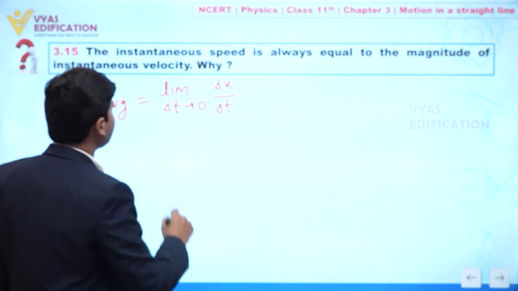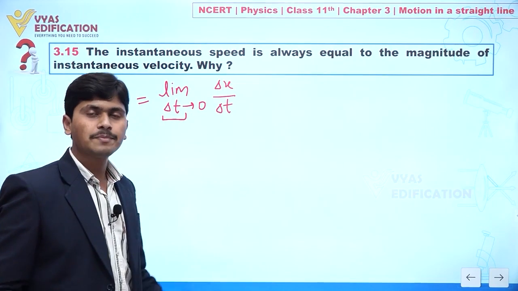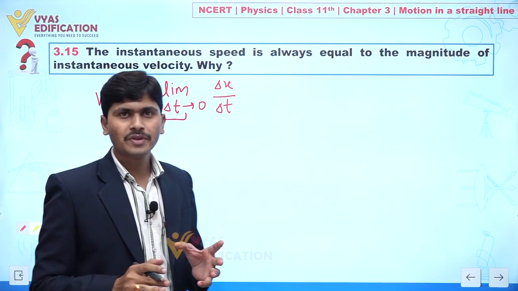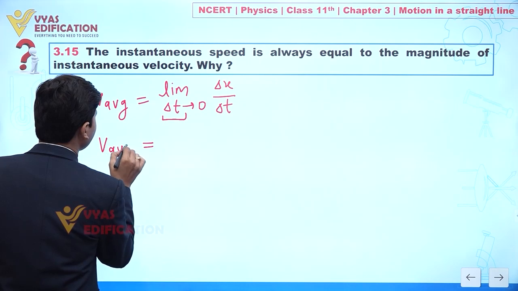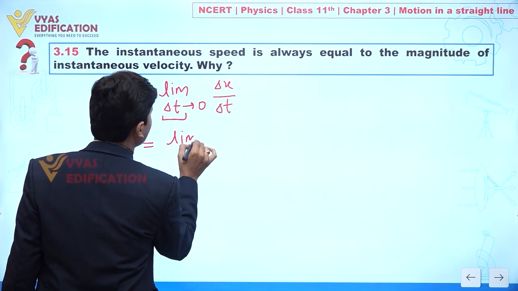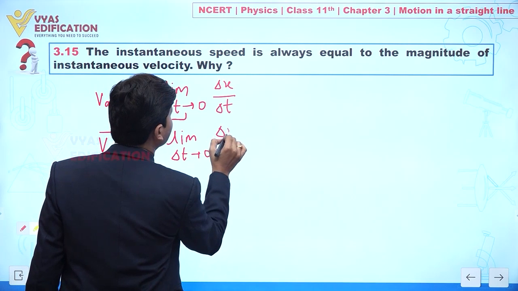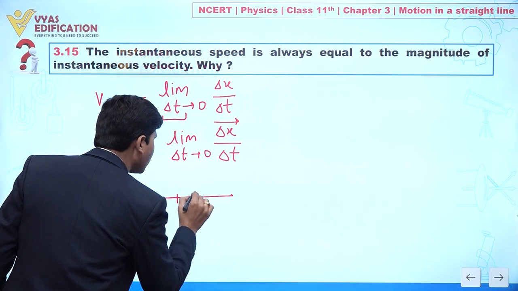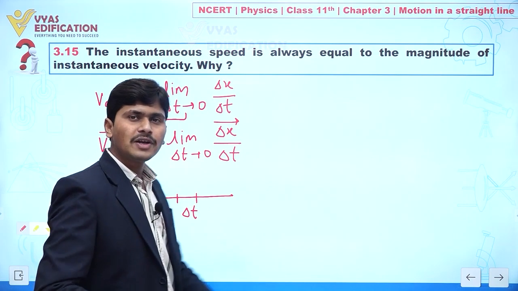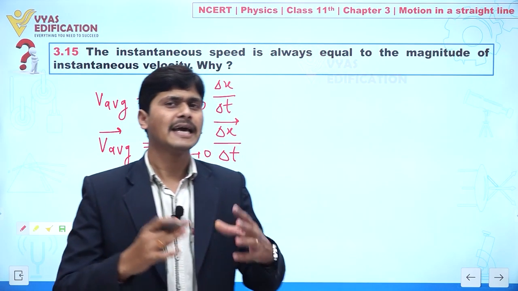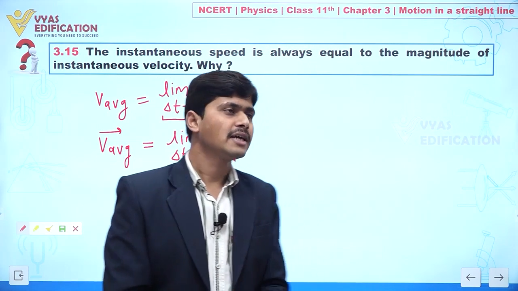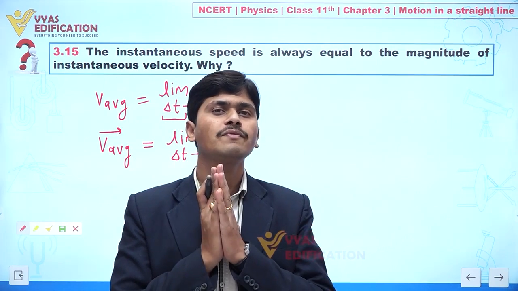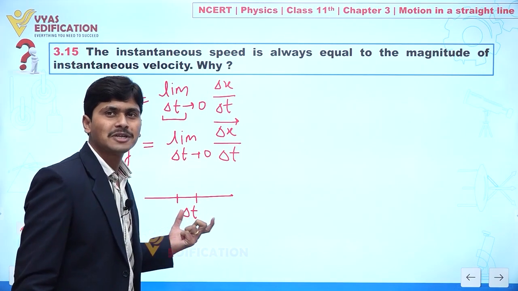Clear to everyone? So when delta t is equal to 0, it means we have a very small interval. So at the time, if we calculate average velocity, this is also written like this: limit delta t tending to 0, here we will find displacement over delta t. So whenever we are talking about a very small interval delta t, you will not find any difference in direction. Yes or no? So we can say in a small duration we do not find any difference between distance and the displacement. Yes or no?